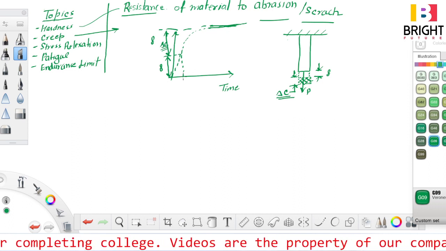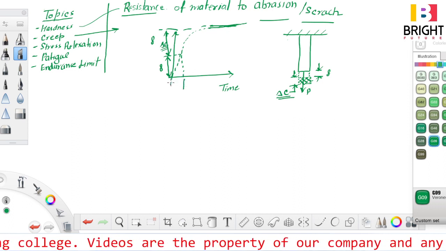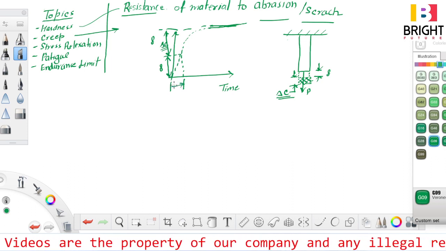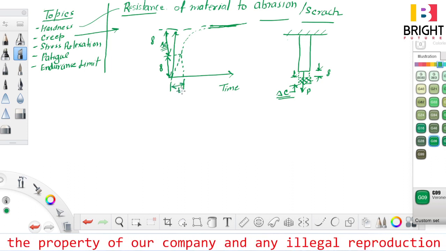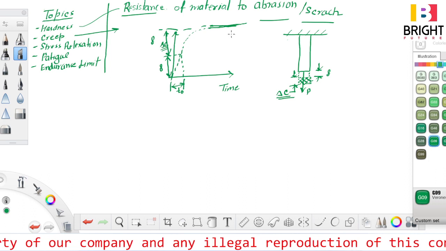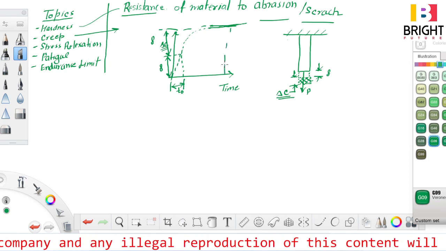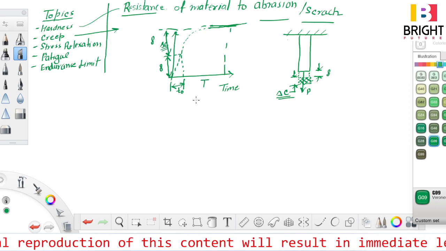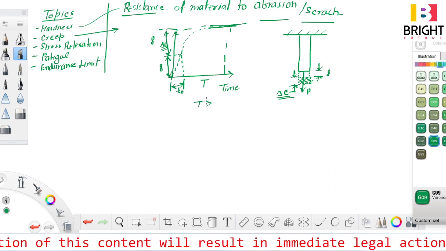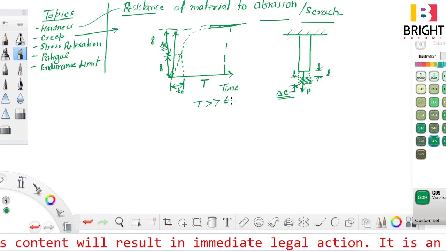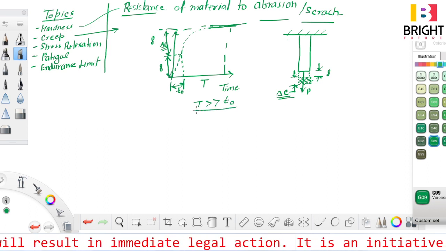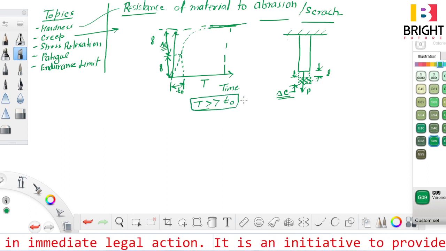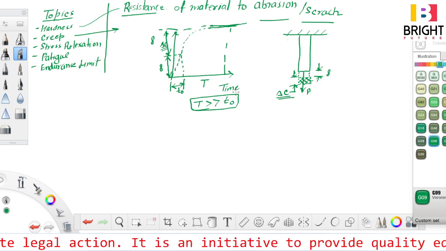So this particular time is T naught. T naught is a very small time, like 1 second. We applied the load just within this time, and this other time you can say T. Now this T is very much greater than T naught. So creep occurs over a large period of time.